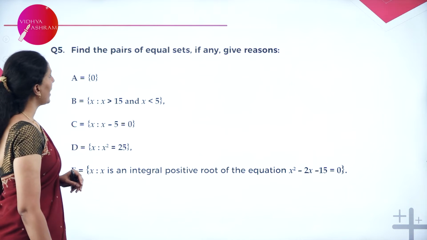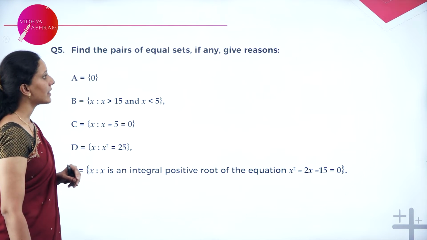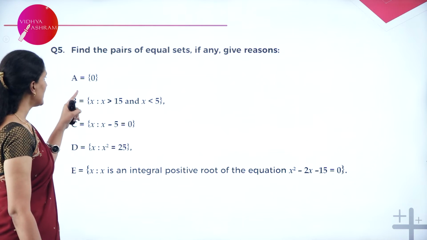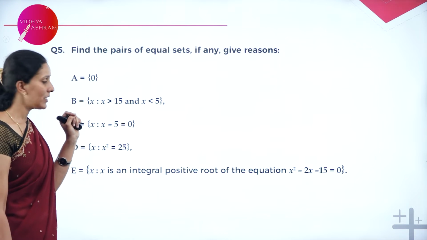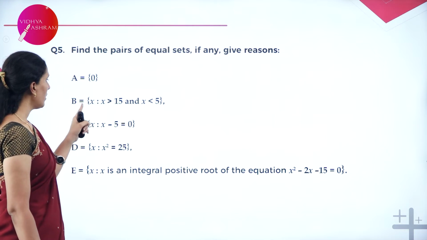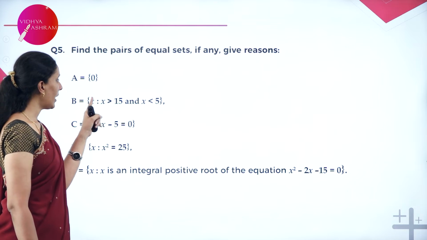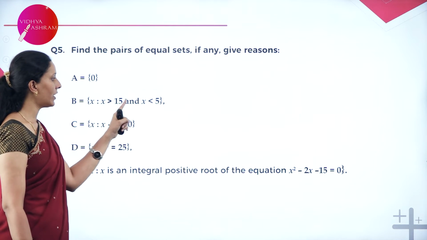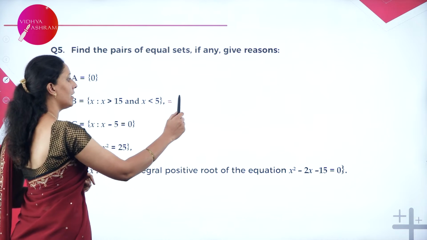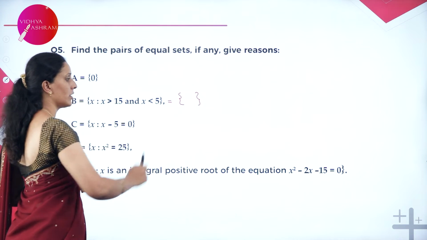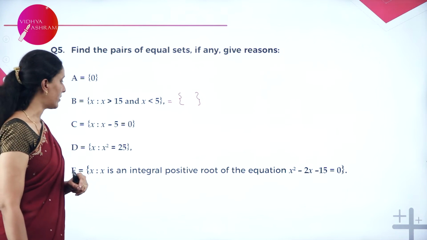Next, find the pairs of equal sets, if any, and give reason. Set A is given, we have an element 0. Set B is given, we need to find an element x which is greater than 15 and less than 5. Clearly, there is no element like that. So, therefore, this is an empty set.